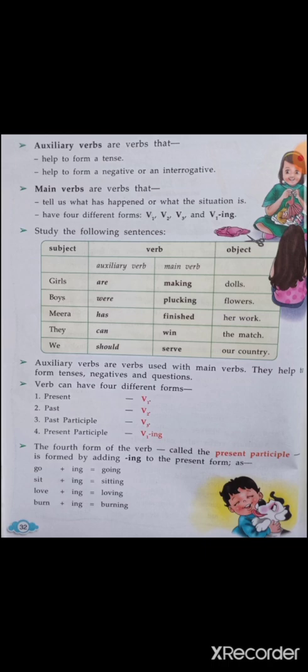Now there are 4 different types of verbs: present, past, past participle and present participle. Let us look at the last one first, present participle. Now all of you know what is present tense and past tense. Present tense means something which is going on currently.